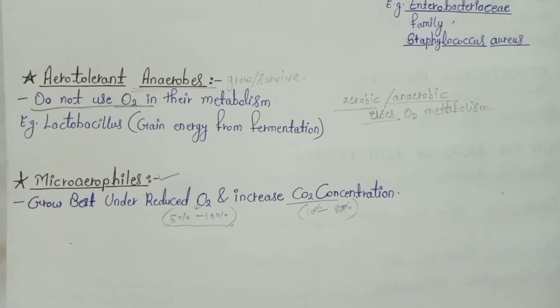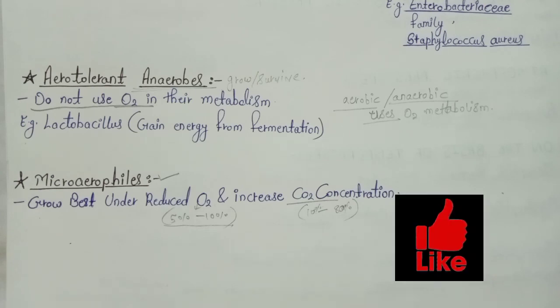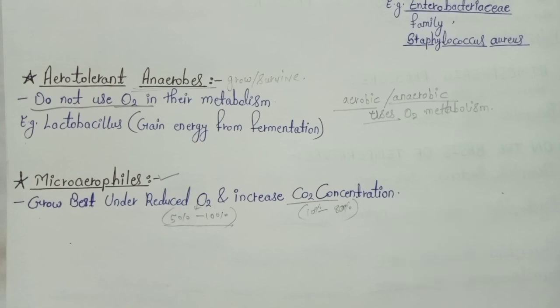So these are the important types of bacteria on the basis of oxygen requirement: aerobic organisms, anaerobic organisms, obligate aerobic, obligate anaerobic, facultative anaerobic, aerotolerant and microaerophilic. I hope you understand the basic concepts of the classification of bacteria from this video.